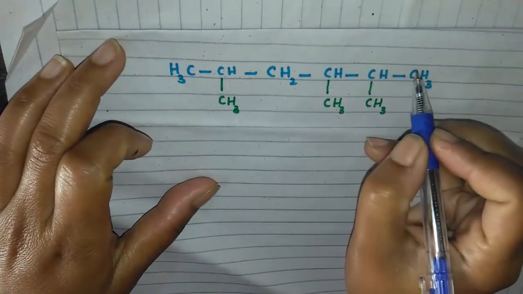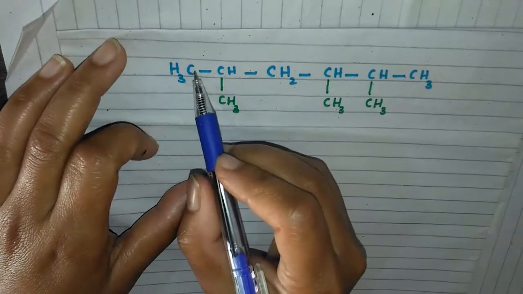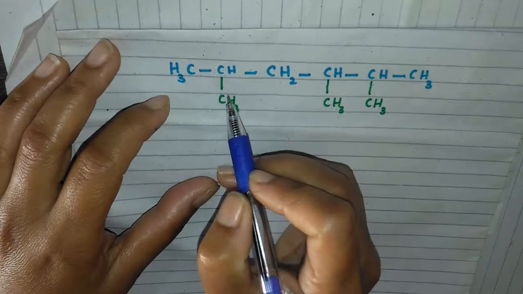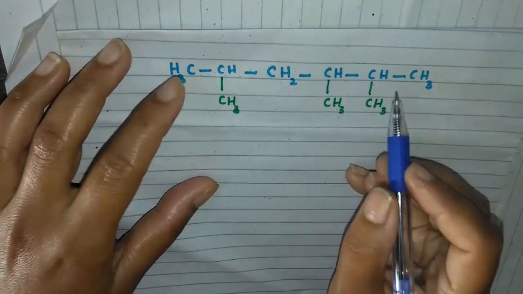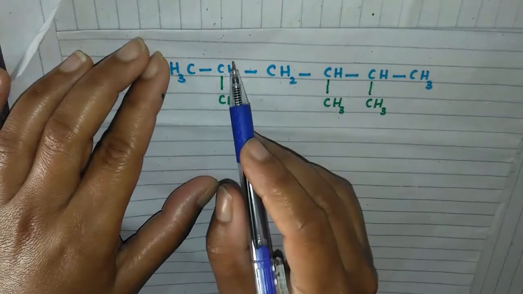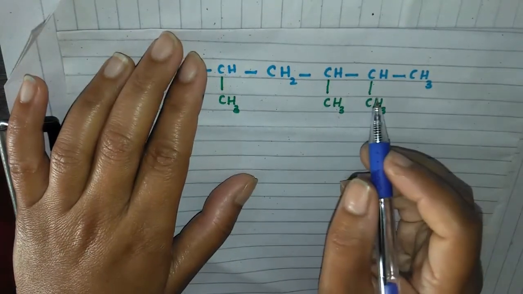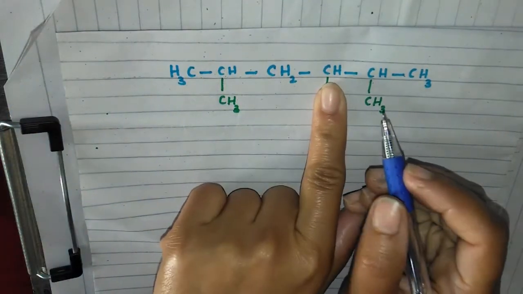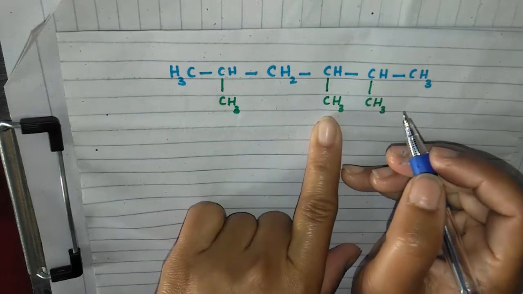If we start numbering from here 1 2, first substituent will get second number, and if we move from here, then again first substituent will get second number. Now what about this? If we move from here and if we move from here, if 2 substituents are present, then if the third substituent is not present, then we can move from either way. But there is third substituent.